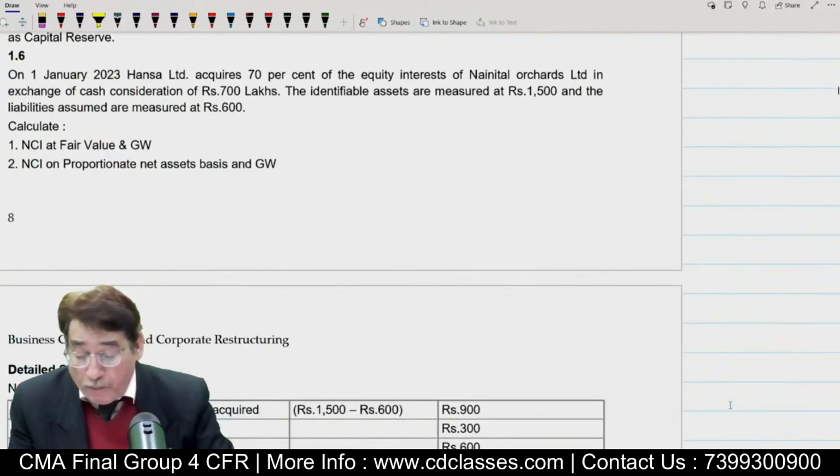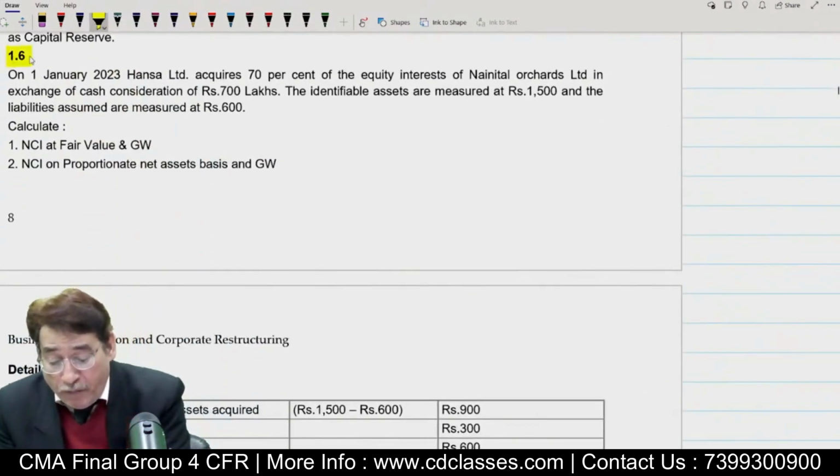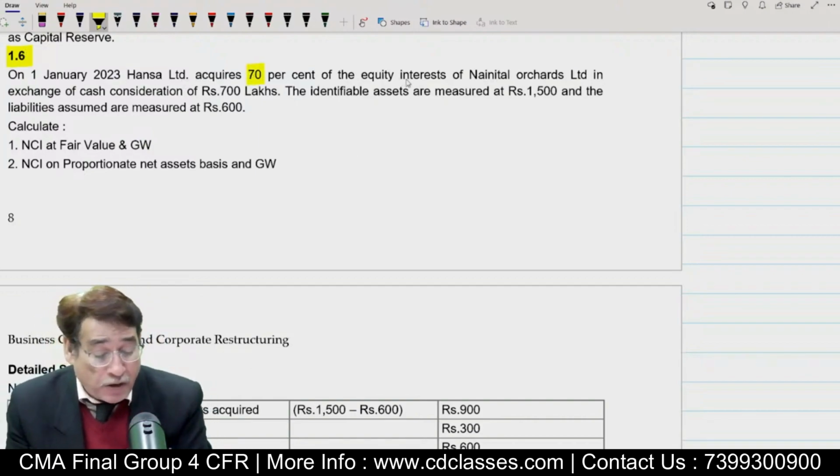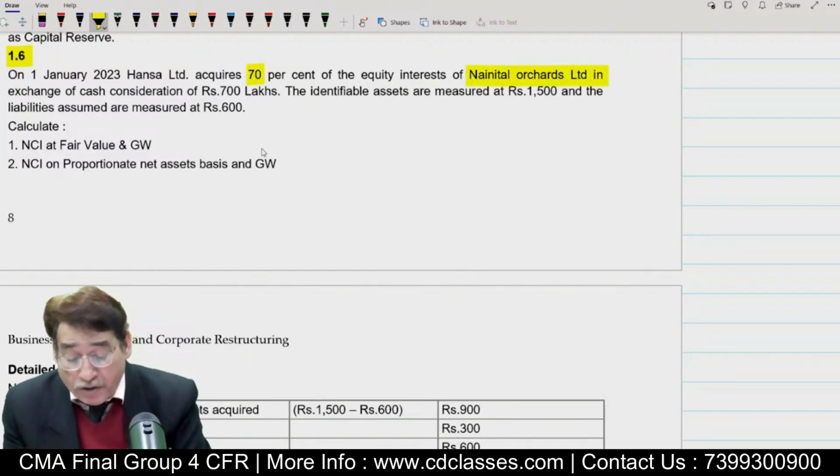Okay. 1.6, just have a look over here. In 1.6, what we are getting. On 1st of January 2023, Hansa Limited acquired 70% of the equity interest in Nainital Orchards Limited.